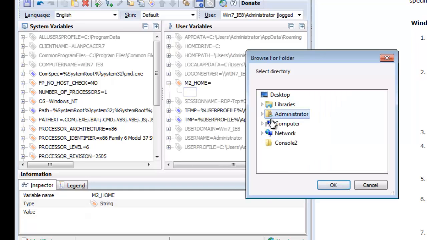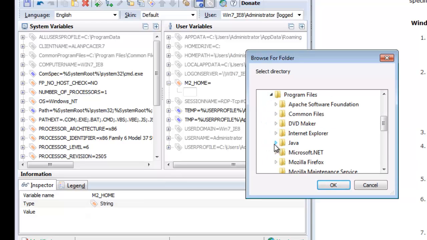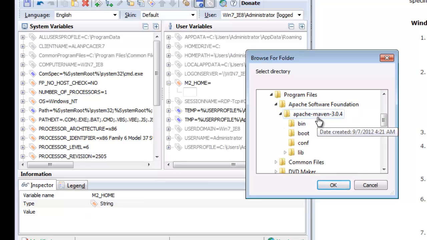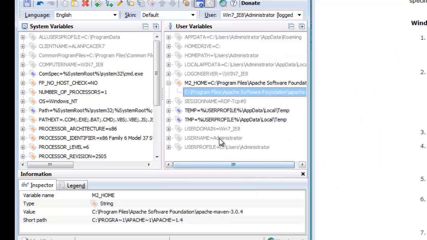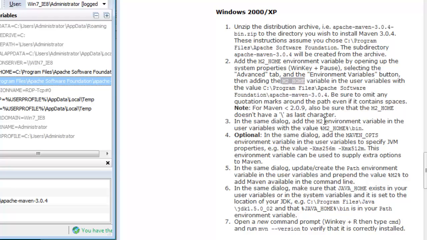It's a directory. It is C program files, Apache Software Foundation, Apache Maven. Now, add the M2 environment variable in the user variables with the value. There we go.